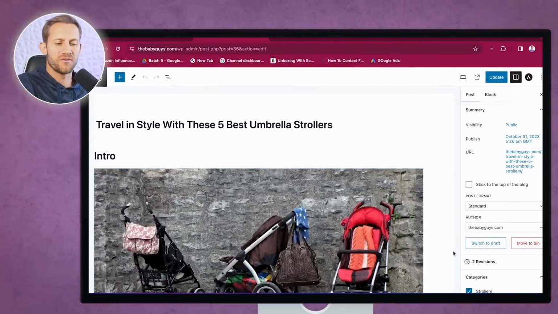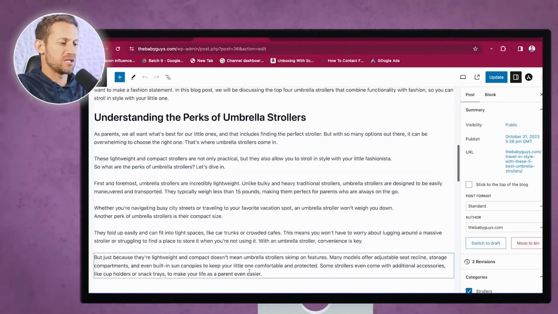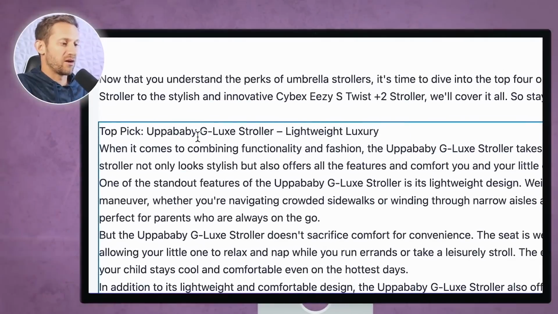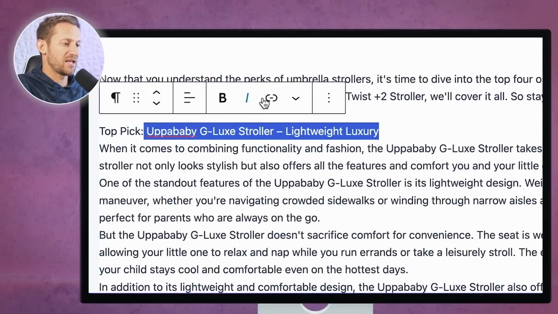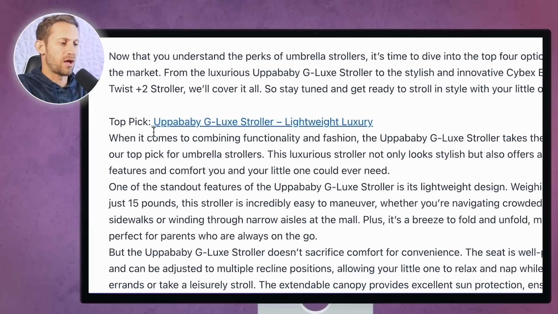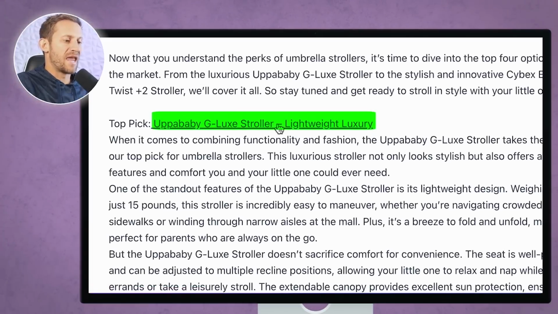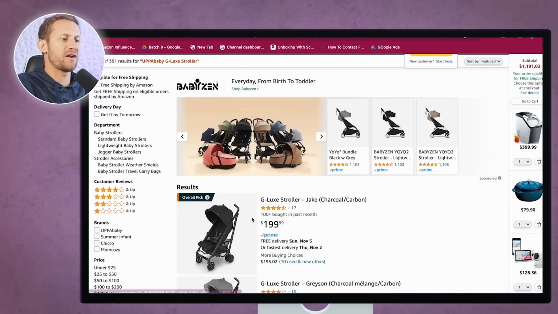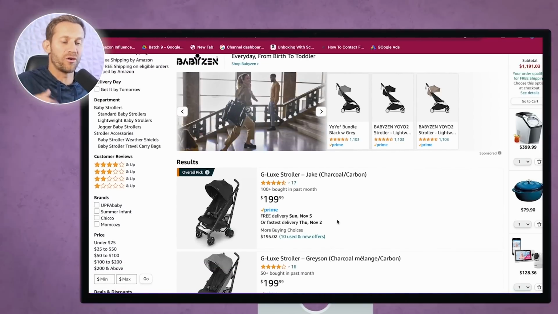I think we add ours at the very beginning on my blog, but you're going to go down and you're going to add your affiliate links to each of these strollers, right? For example, we've got here the Up a Baby G-Lux stroller. So I can click on that right here. I can highlight it. I can click link, and I can add my affiliate link. Now you can see here in my blog post, when I say top pick is the Up a Baby G-Lux stroller, light baby luxury. And if someone clicks on that affiliate link right there, they head over to this page on Amazon where they can choose that G-Lux stroller and make a purchase.